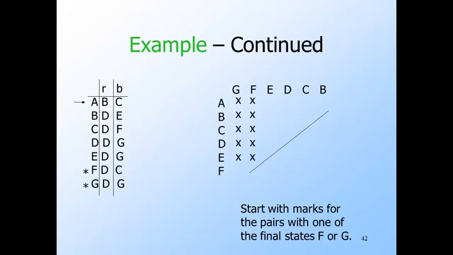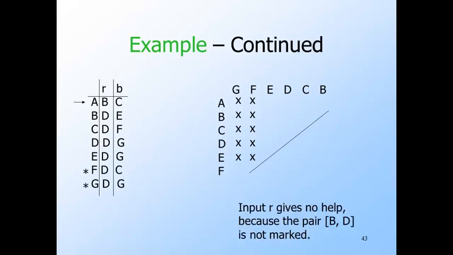We begin the table of indistinguishabilities by marking each pair that consists of a final state and a non-final state. Here, the final states are F and G, so pairs that have one of these and one of the other states, A through E, are marked. Let's look at the transitions on input R. Notice that the column for R has only states B and D. Since we have not yet distinguished B from D, there is no way input R can help distinguish other pairs of states at this point.